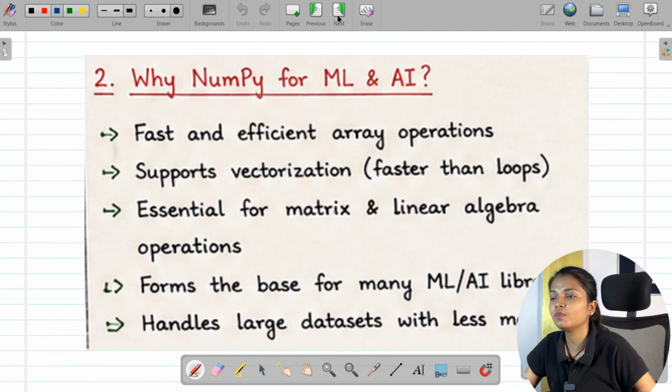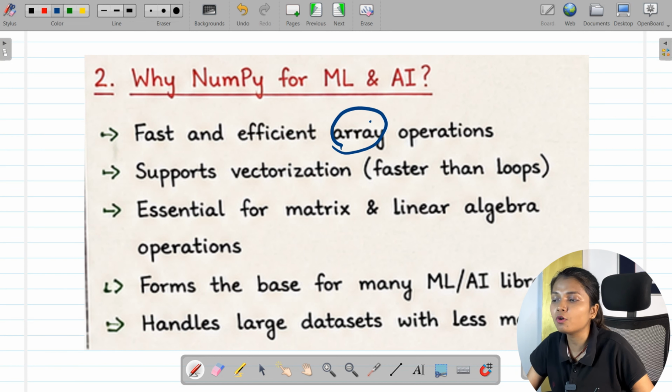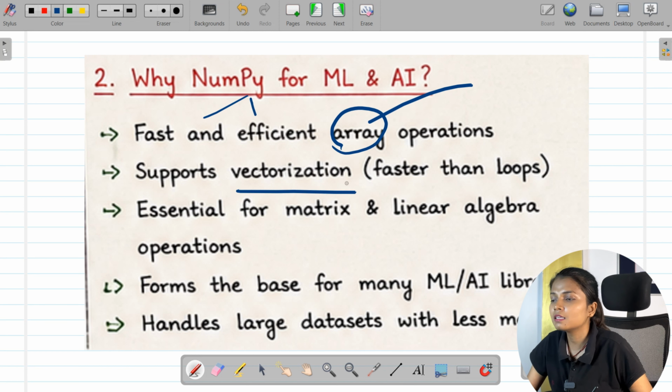So, as I told you, when we are going to work with data, we have to work on arrays. And if you want to perform something on an array, NumPy is the fast and efficient way to do so. Second is, it supports vectorization. So, instead of working with loops, you can perform vectorization and easily pick up or choose the data whichever you want. The third thing is, it is essential for matrix and linear algebra operations.